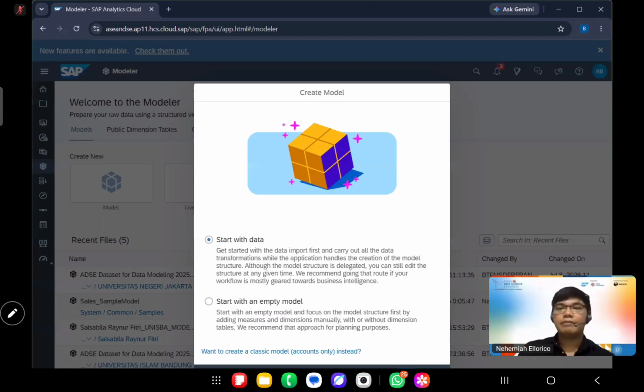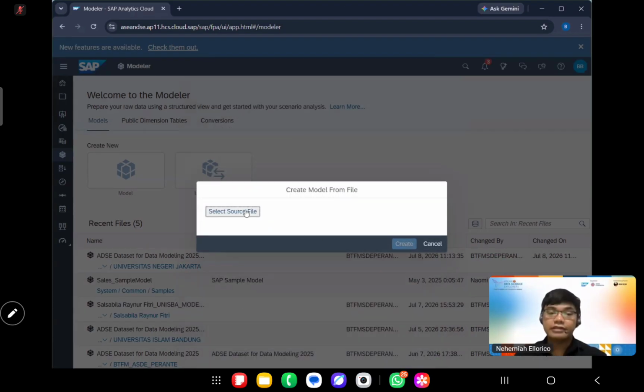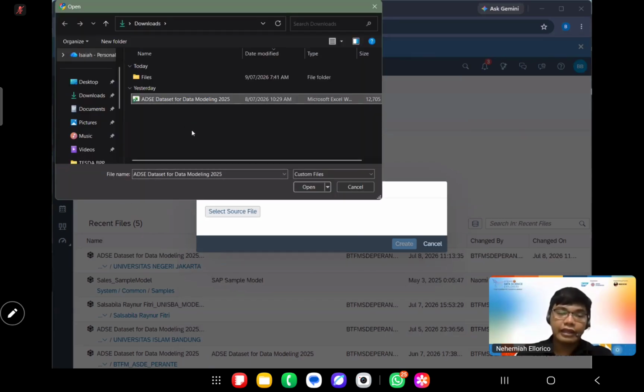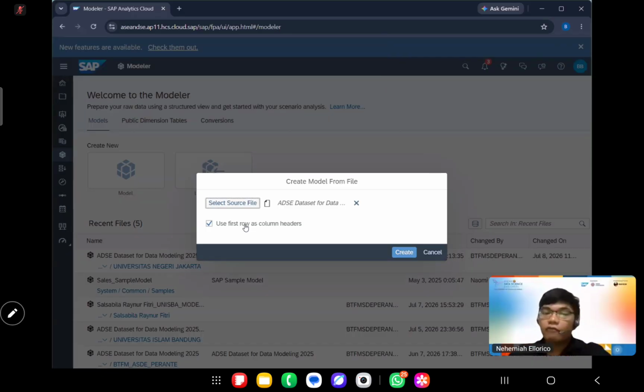Okay, so let me share my screen. So start with data and then next, and then local file or file server, and then select source file, and then select the one that we downloaded, the ADSE dataset for data modeling 2025. Okay, and then just click open. It will look like this. Keep the check on the use first row as column headers.